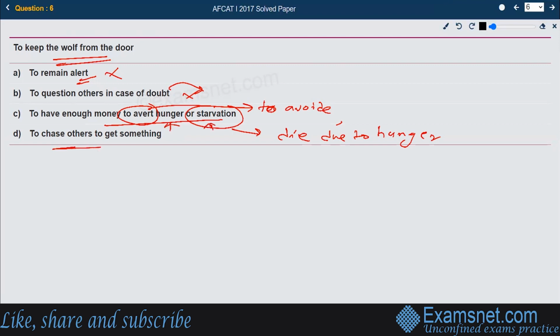To chase others to get something. If you're chasing others to achieve something, that is the D option. And the right answer is option C, to have enough money to avert hunger or starvation, to keep the wolf from the door. That is the right answer, option C.